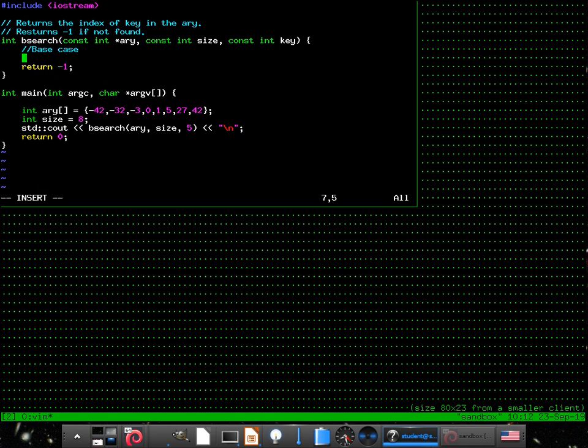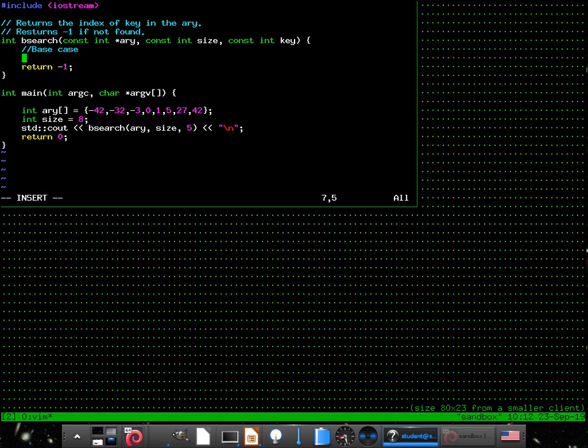Sometimes it can be hard to know, so you may have to write the rest of the function first, or you can write it right now. There should be a couple things that pop out for you. One, if the array is null, that would be bad. Or if size was 0 or less than 1.